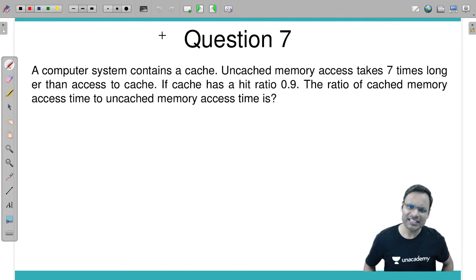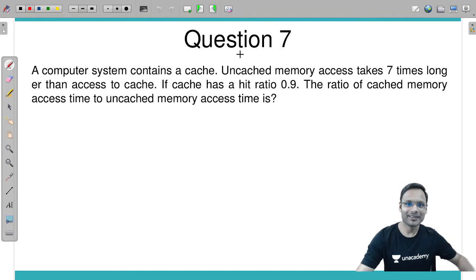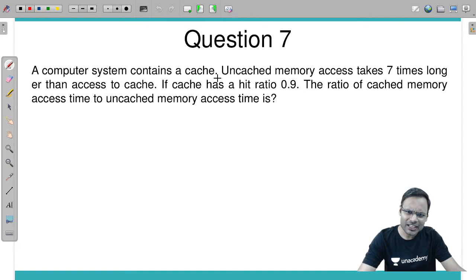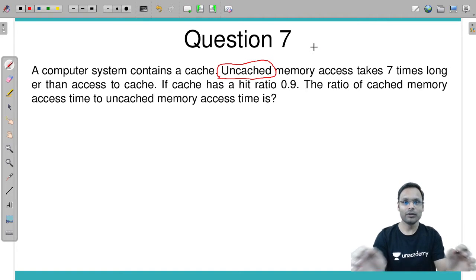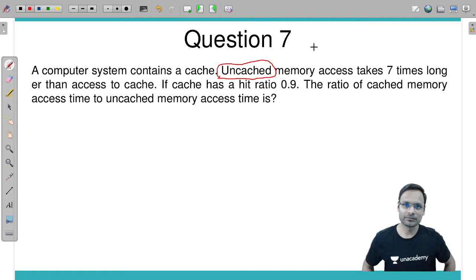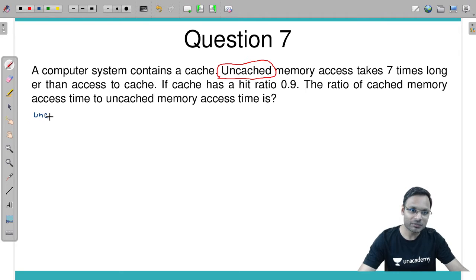Next question, very simple again. A computer system contains a cache. Fine. Uncached memory system takes uncached. What does uncached mean? Uncached memory means that memory system which does not include cache memory. If the memory system does not include cache memory, it has only main memory. So uncached means only main memory system.